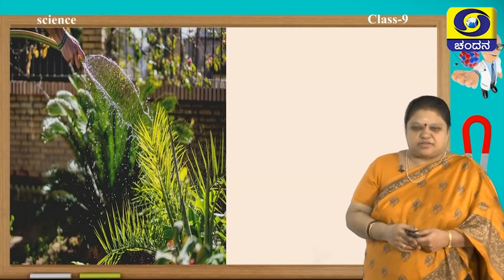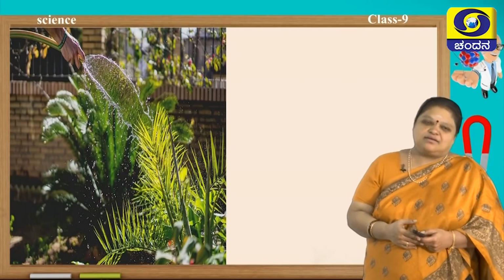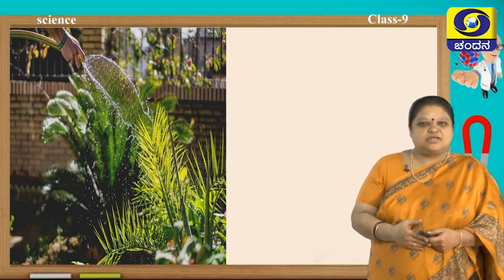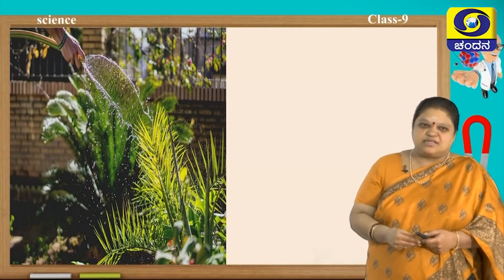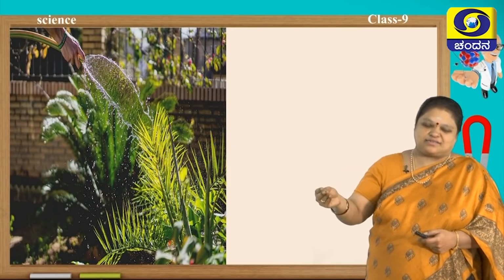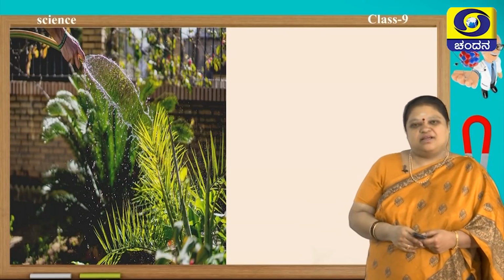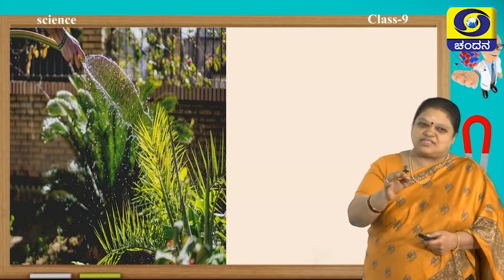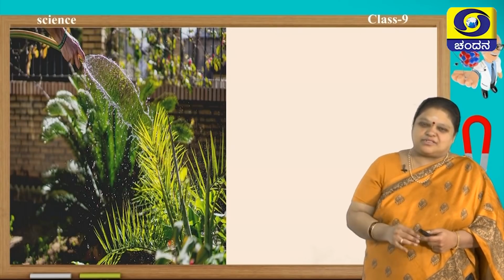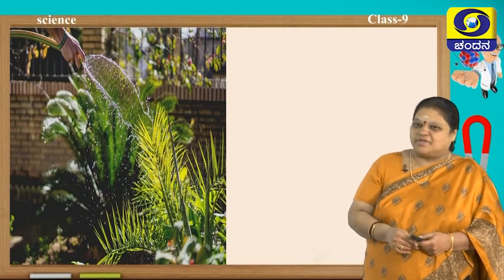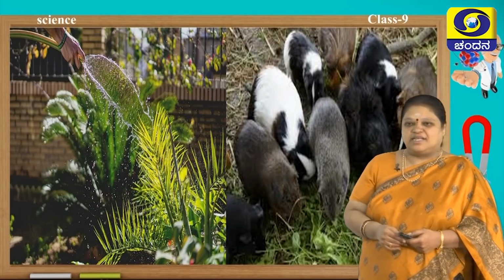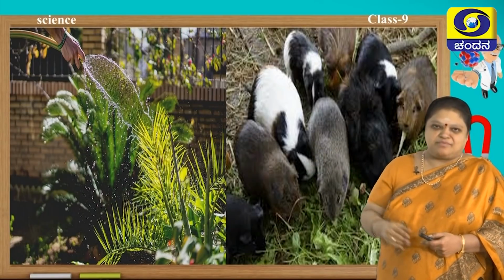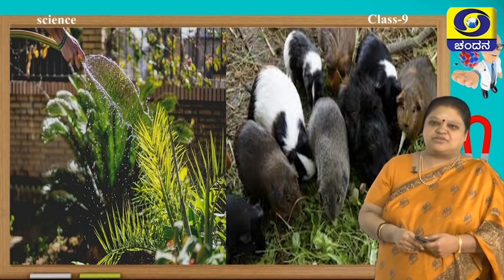Let us see one more feature, that is, the plants' mode of nutrition is very simple. They prepare their own food by a process called photosynthesis. They require water, carbon dioxide, sunlight and chlorophyll. Finally, they are preparing their own food. They prepare glucose which can be easily digested by them, whereas animals feed on other organisms, they may be plants, they may be animals, or it may be mixed nutrition.